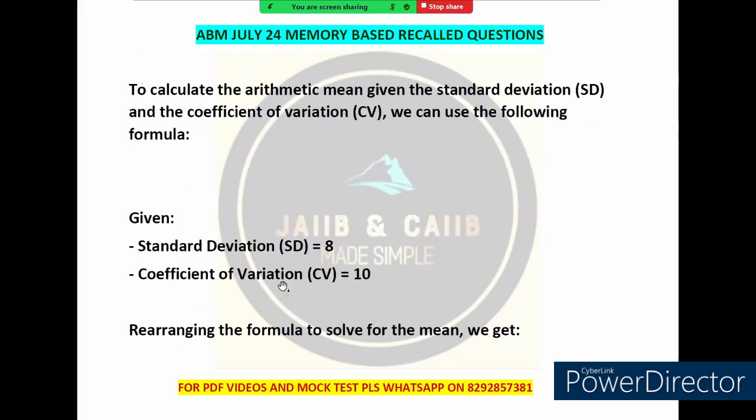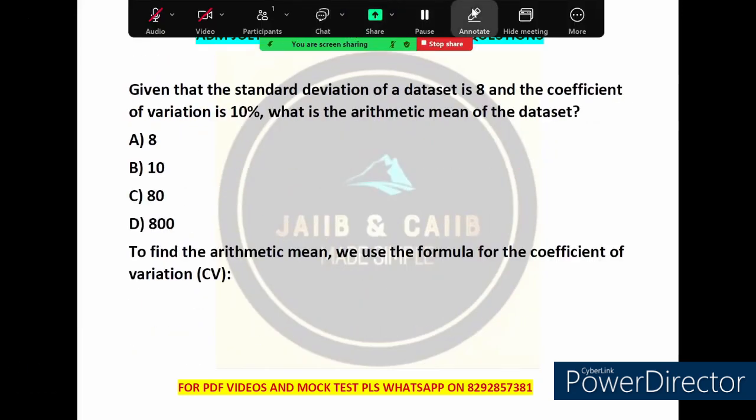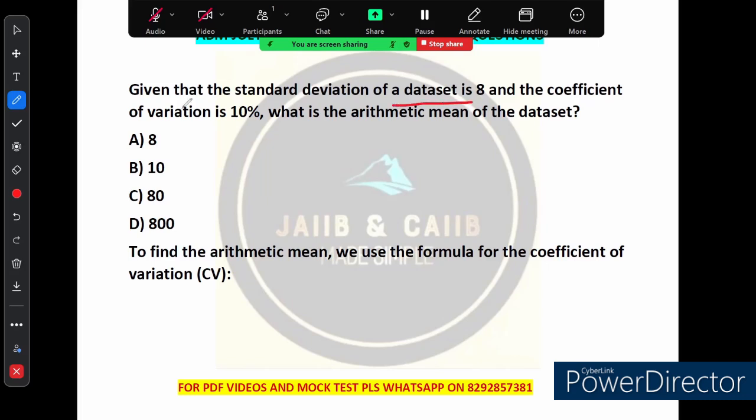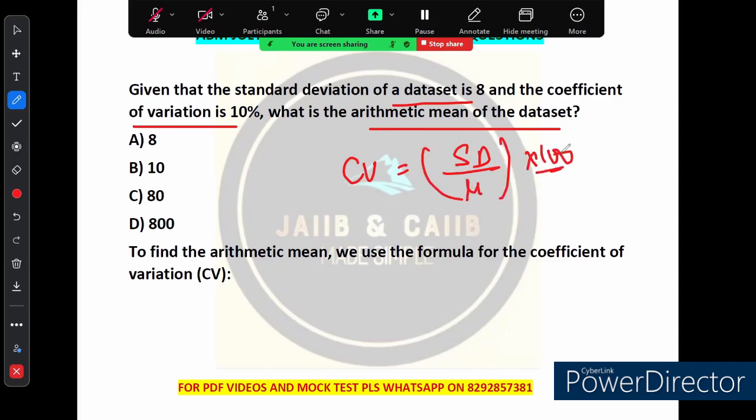The next question says that given the standard deviation of the data set is 8 and the coefficient of variation is 10%, what is the arithmetic mean of the data set? Very good question. See, first of all, what is coefficient of variation? That is called CV. CV is defined as the ratio of the standard deviation to the mean of the data set expressed as a percentage, right? So here you can see the standard deviation they have given is 8, the CV they have given is 10%, right? So you have to calculate the mean.